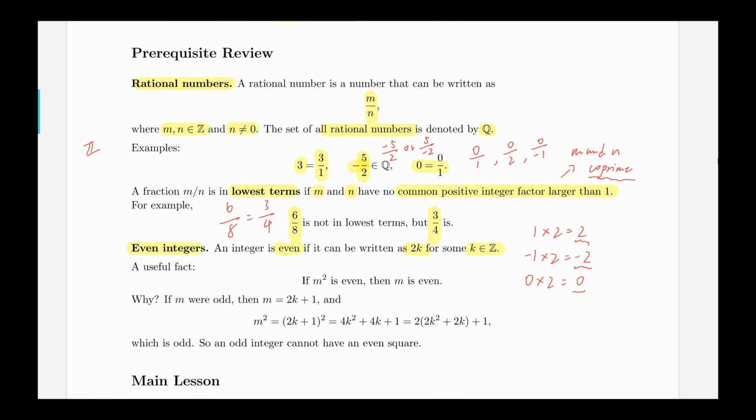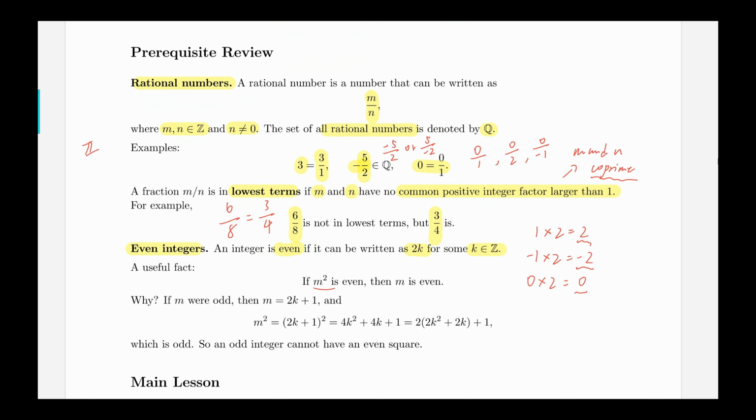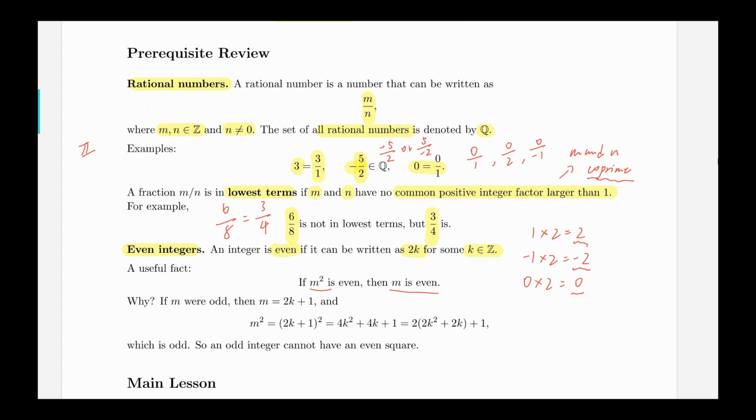A useful fact is that if m squared is an even number, this indicates that m is even. I think we're going to use this fact to show that radical 2 is not a rational number. And how do I show this fact? Well, here I'm trying to use a contradiction. Or in other words, we're trying to prove the contrapositive of the statement. So let's use the view of contradiction here.